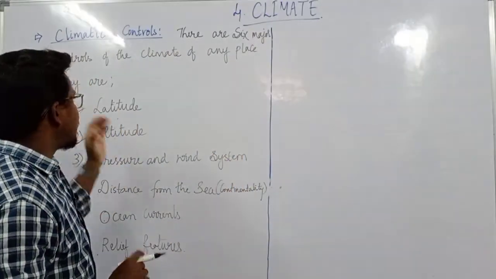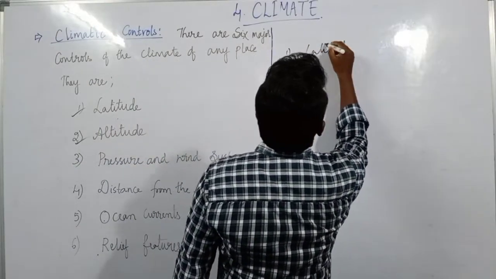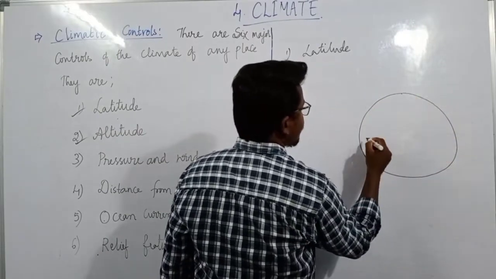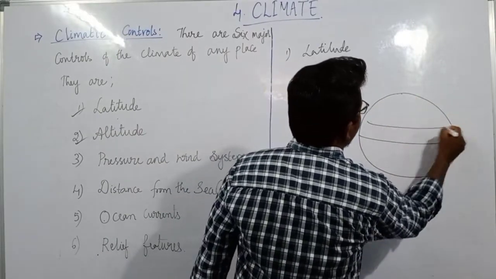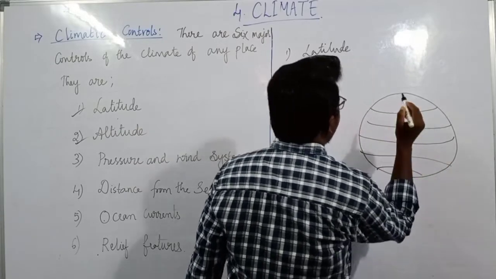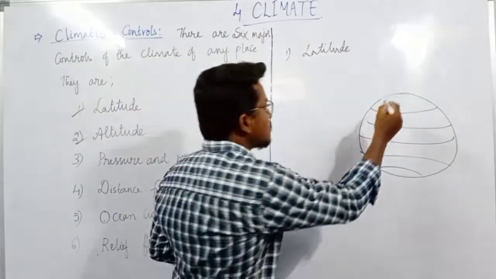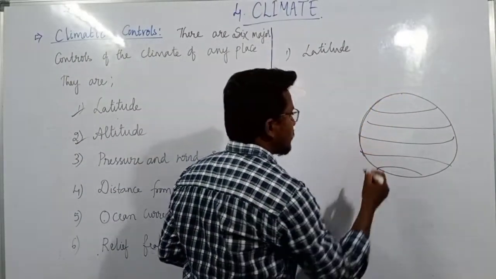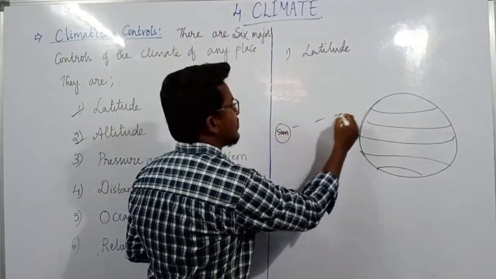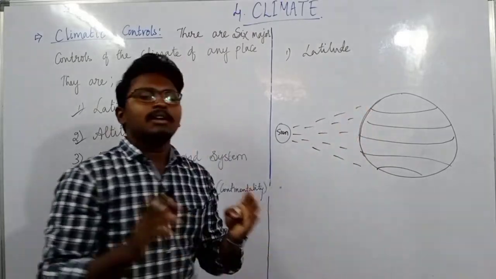So first let us start with latitude. How does latitude determine the climate? As you all know, if you take this as a globe, you know the equator, tropic of Cancer and tropic of Capricorn, Arctic circle as well as Antarctic circle, and you all know that the earth's shape is curved. Therefore the amount of sun rays received by the earth surface is not the same everywhere. So it mainly depends upon the latitude.